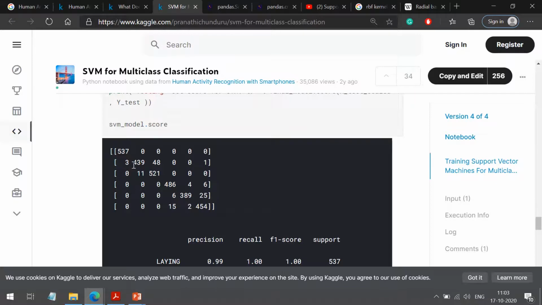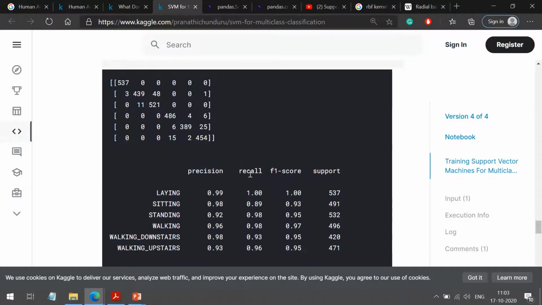Along the diagonal we have the correct values, because there it is 1 and the model is predicting 1, right? Non-diagonal elements are the errors. So now let us calculate precision and recall values.